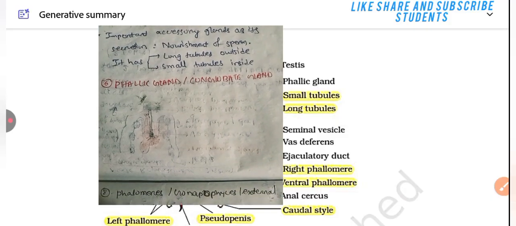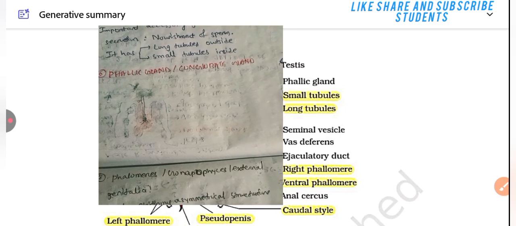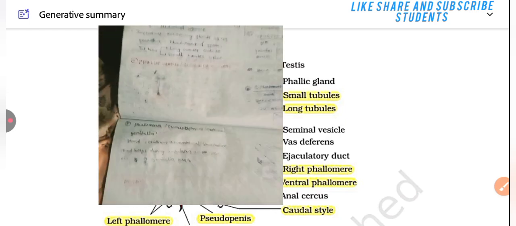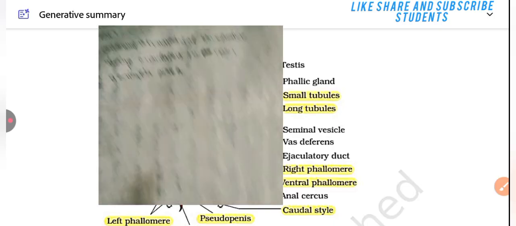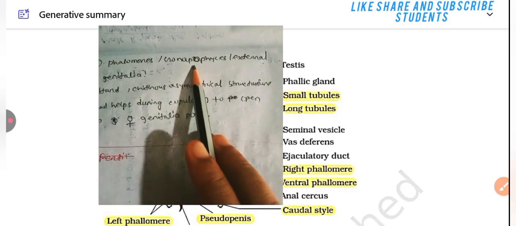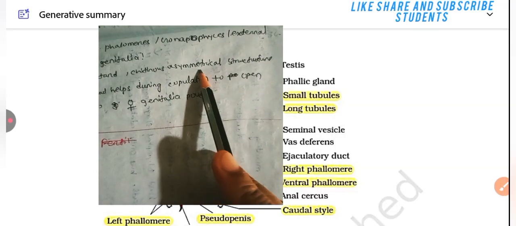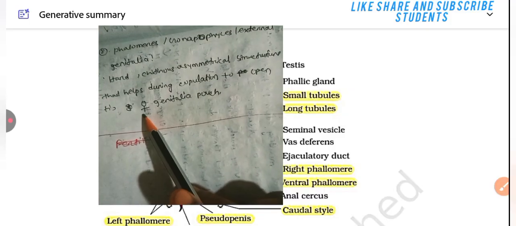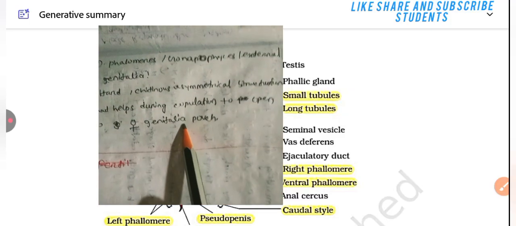Phallic gland or conglobate gland. The phallomere or gonapophysis is the external genitalia, a hard chitinous asymmetrical structure that helps during copulation to open the female genital pouch.